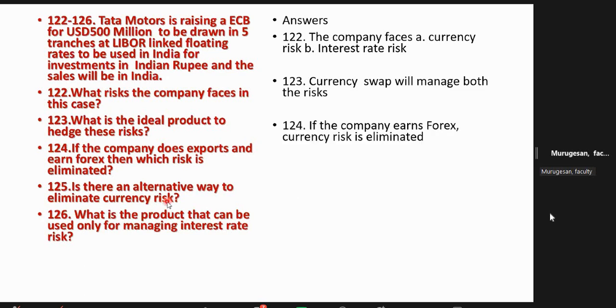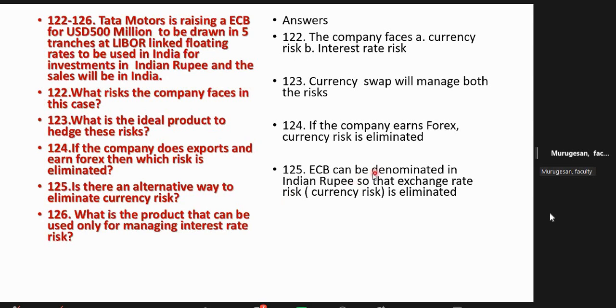Yes. The alternate way is the ECB itself. Remember, the external commercial borrowing itself can be denominated in rupee. Sir, how can it be denominated in rupee? No problem. He will give dollar and he will convert it himself, and he will give it to us in rupee. He will denominate the loan in rupee, then we are easy. It's a good thing for us. We have to pay now in rupee only. So exchange rate risk is getting eliminated.